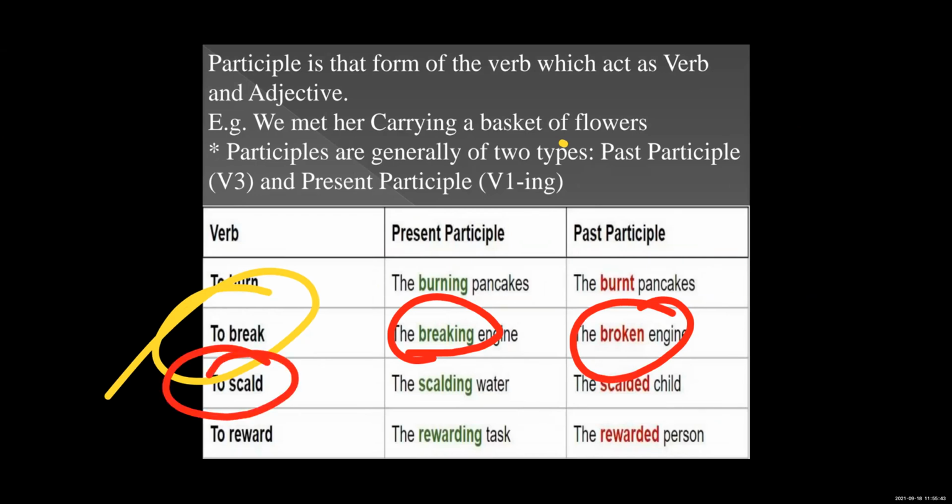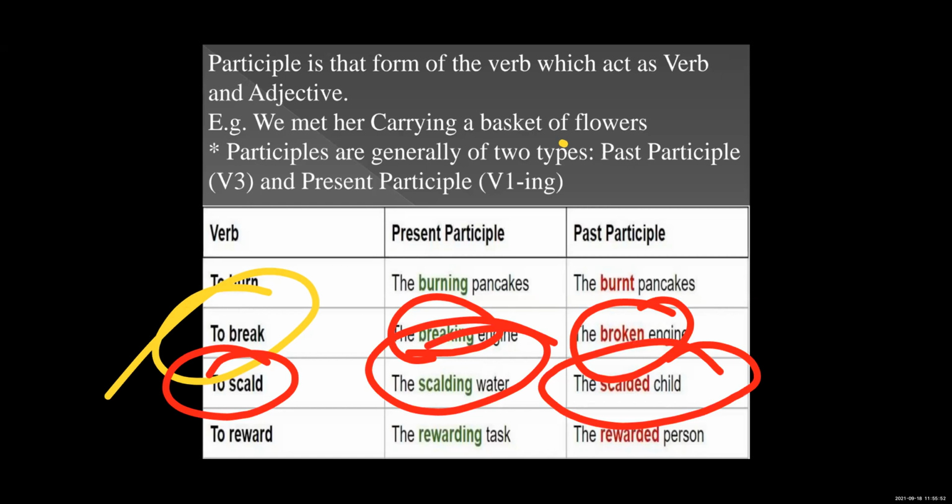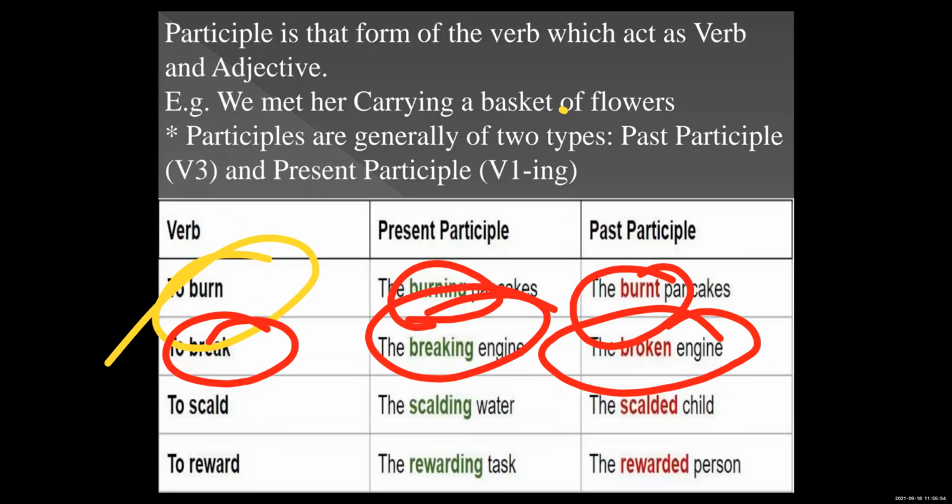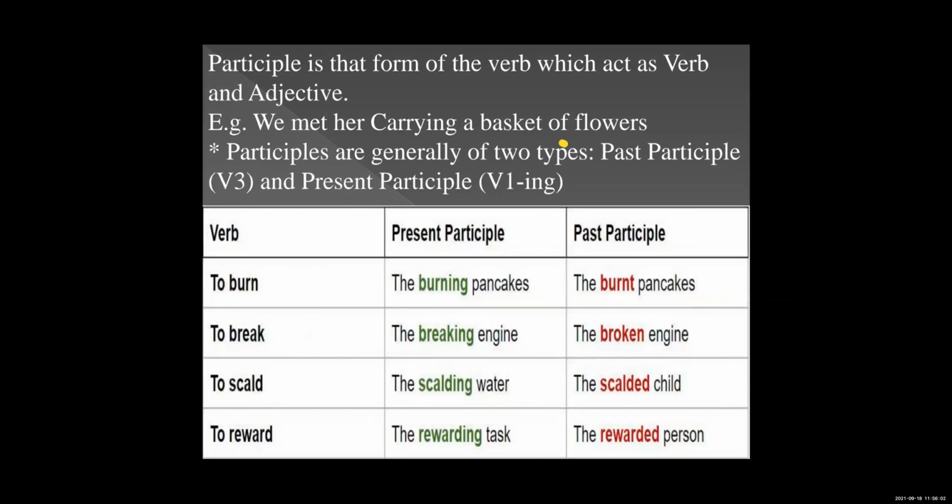To scald, scalding, and the scalded child: it is a verb form, present participle, and past participle. These are the participles. So again, what does participle mean? It is in the form of a verb, acting as a verb and an adjective.